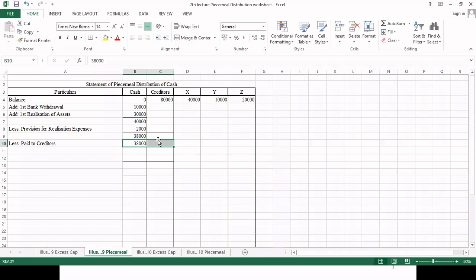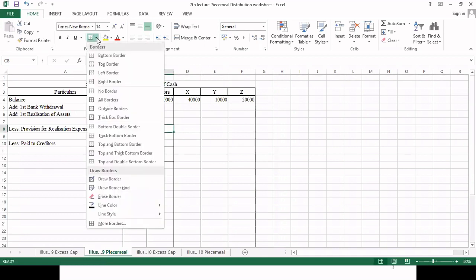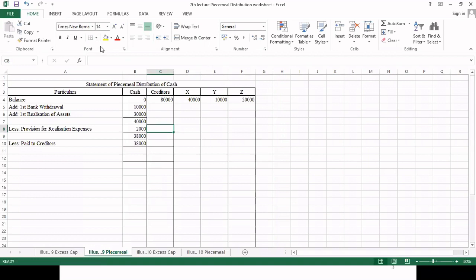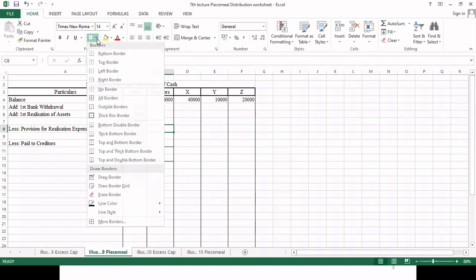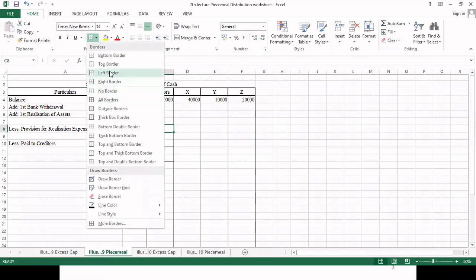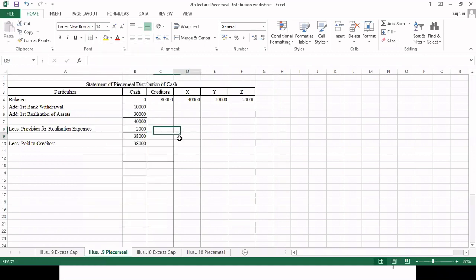Yes, sir. So we are paying total 38,000. So here this is a mistake. We drew the line wrongly here, so we will rectify it. We will do rectification of the line. So here it will come directly 38,000. So the balance amount is 42,000. We don't have cash available with us.